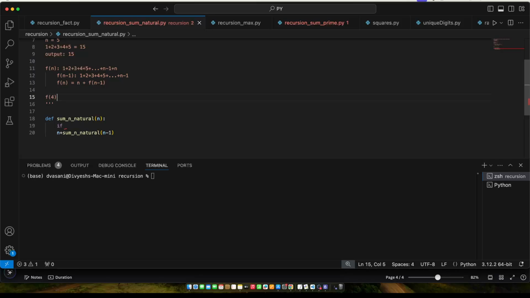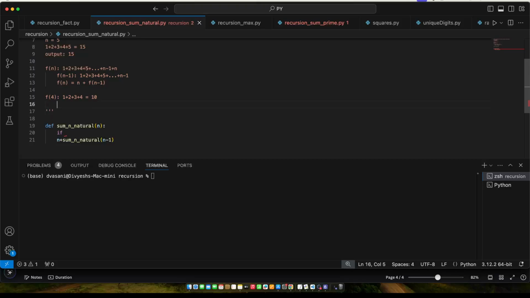For example, you want to do a sum of four natural numbers, which is 1 plus 2 plus 3 plus 4, which is 1 plus 2 is 3, 3 plus 3 is 6, 6 plus 4 is 10. So the output should be 10. Now let's try to understand how this function will execute in memory when we pass the value 4. Then we will arrive at the base case, and you will be able to understand what we are doing.